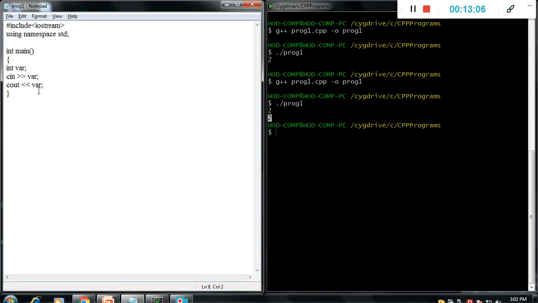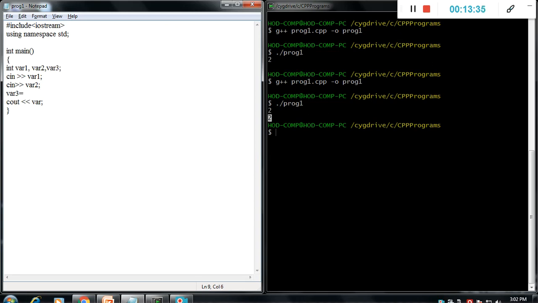Now we will run with the addition of 2 numbers. Now we will define again a variable, var 1 and var 2: cin var 1, then cin var 2. Okay, now var 3 contains the addition of these 2 numbers.